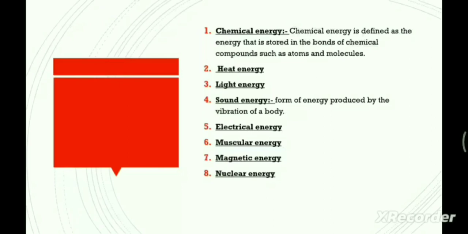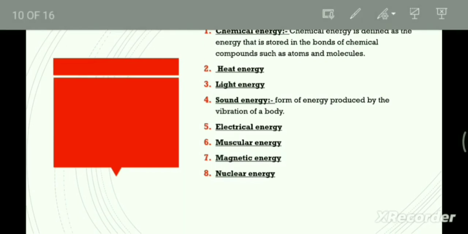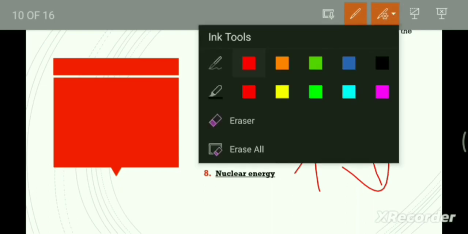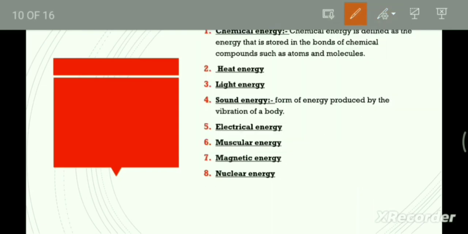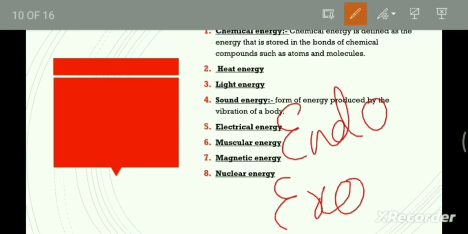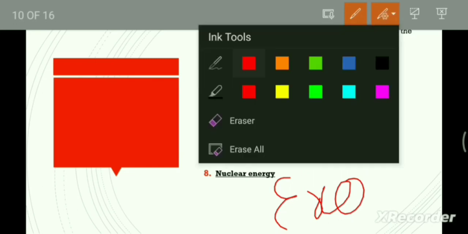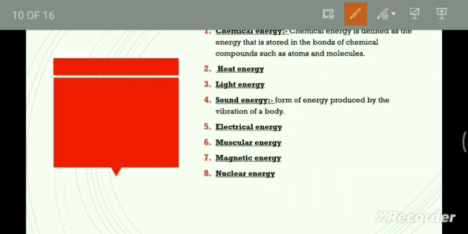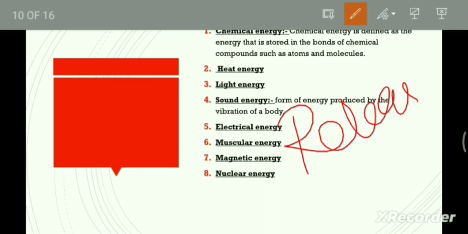Chemical energy. Okay, so chemical energy: you know that during a chemical reaction, energy is either released or absorbed. There are two types of chemical reaction. Which are those? First is the endothermic chemical reaction and another one is the exothermic chemical reaction. So the exothermic reaction is a chemical reaction in which energy is released.